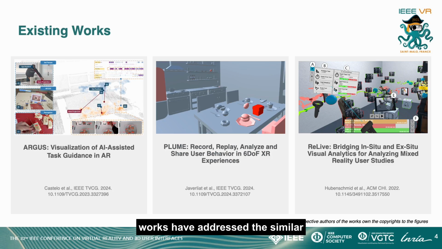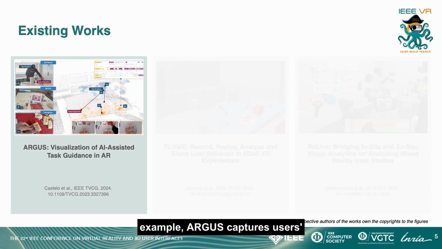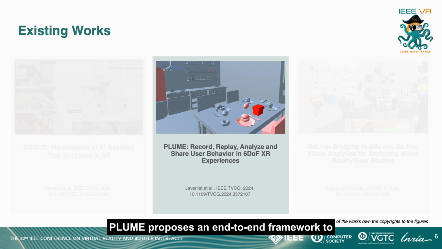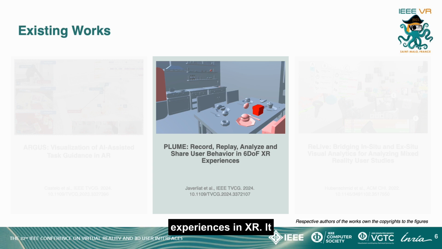Existing works have addressed similar requirements and challenges. For example, Argus captures users' interactions and provides an analytical tool for visually debugging machine learning models in augmented reality. Plume proposes an end-to-end framework to record, replay, and analyze user experiences in XR.